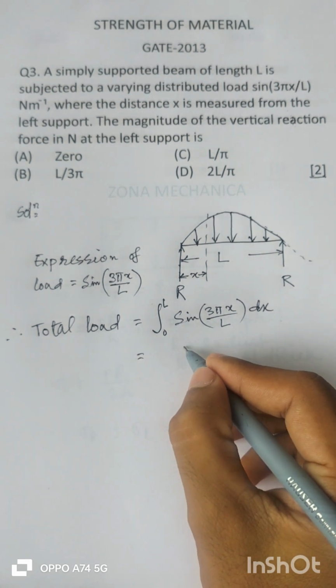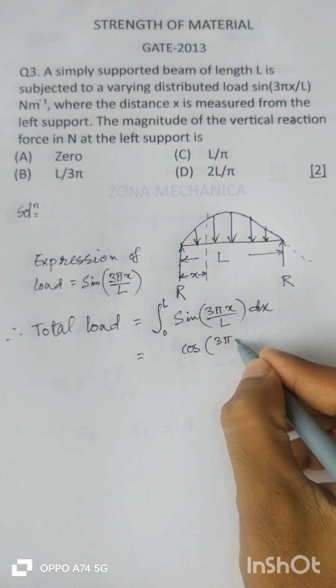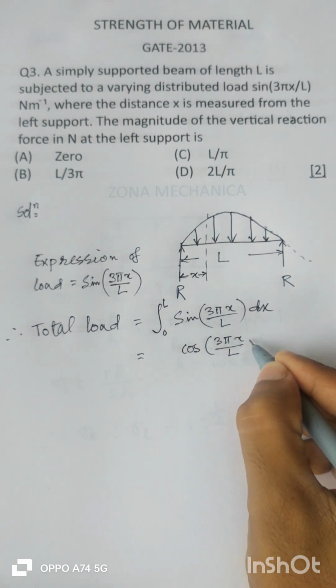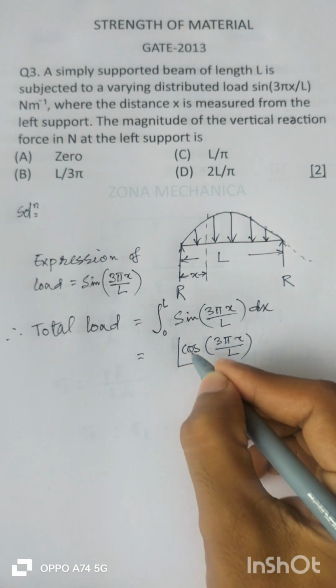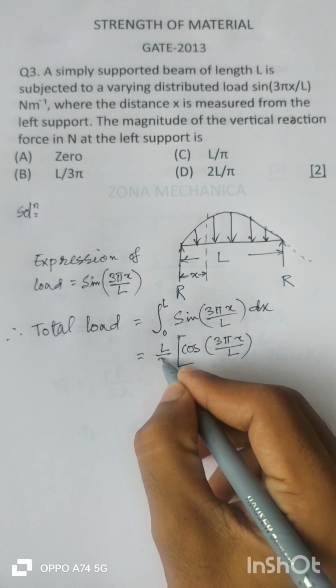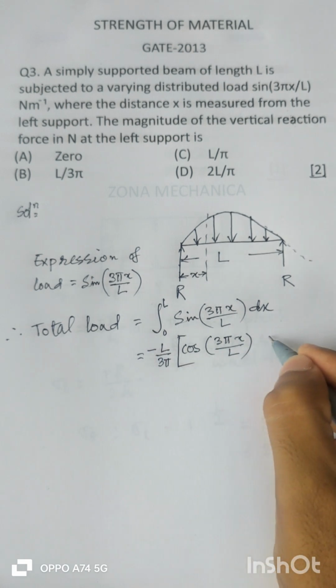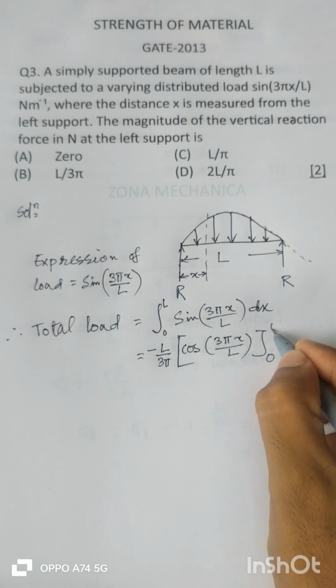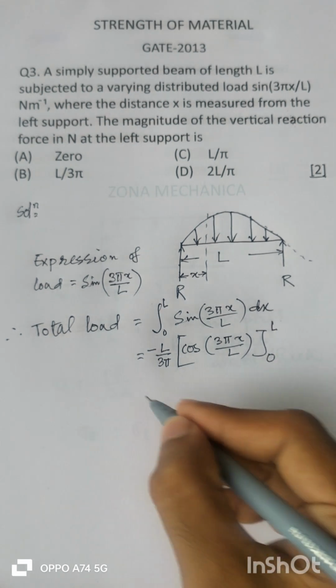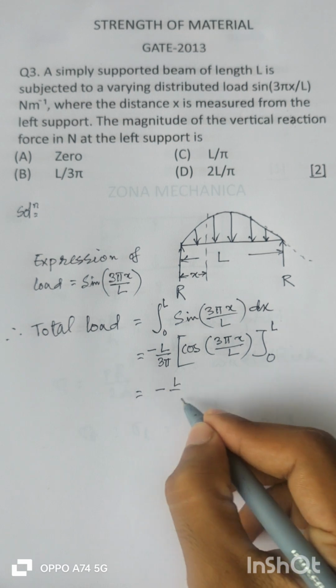So this will be cos of 3 pi x by L, multiplied by L by 3 pi, and a minus sign will come, evaluated from 0 to L. Minus L by 3 pi.